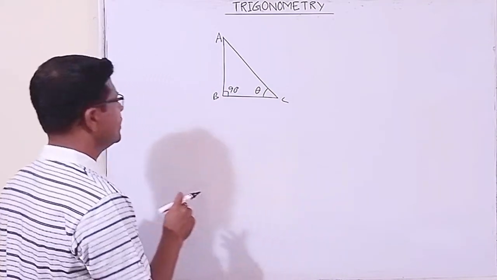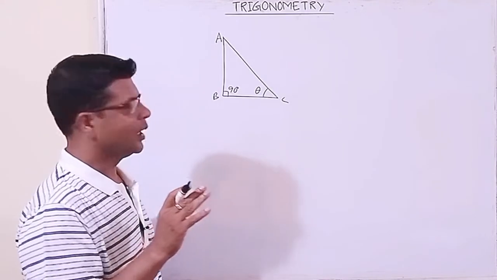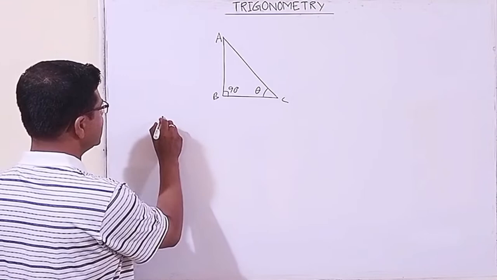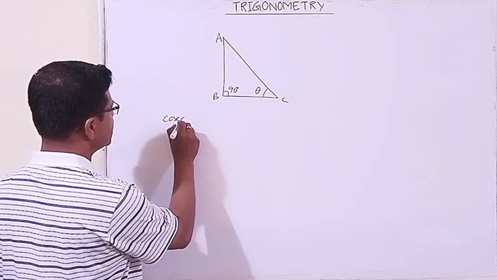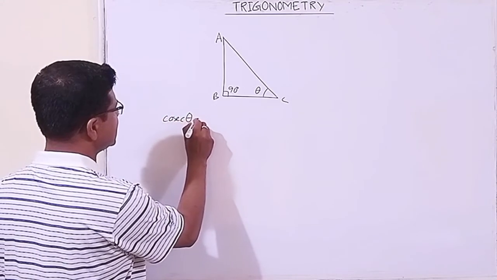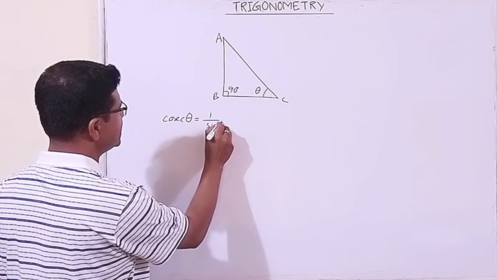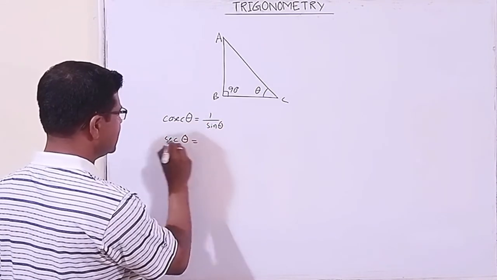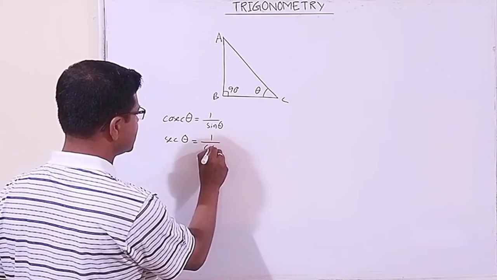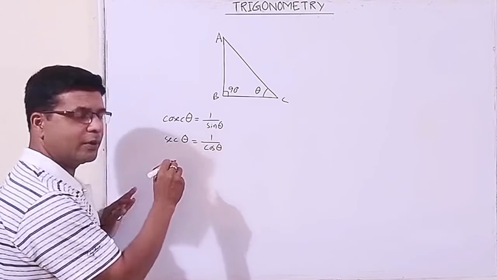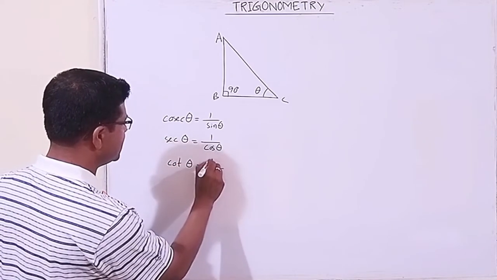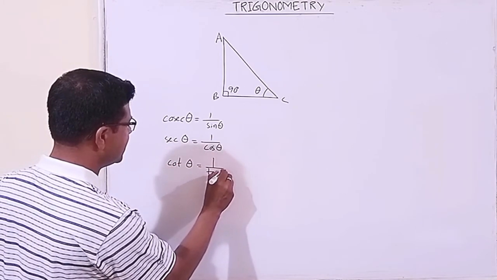Now, what are the relations among these 6 trigonometry ratios we have got till now? Cosec theta is the reciprocal of sine theta, isn't it? Then sec theta is the reciprocal of cos theta. One more we got. Can you say what is that? Cot theta. Yes, cot theta is the reciprocal of tan theta.